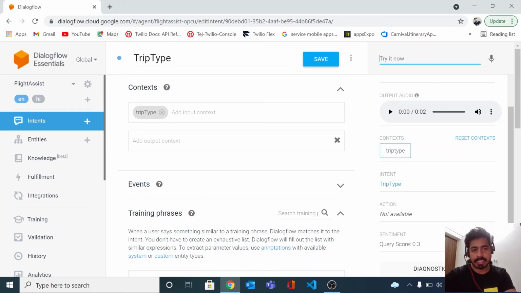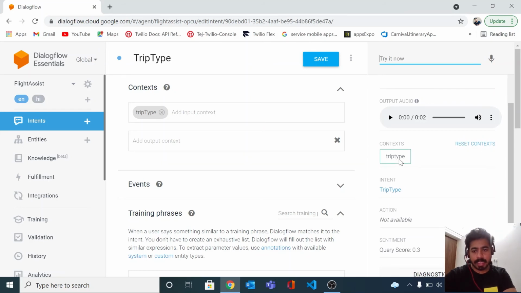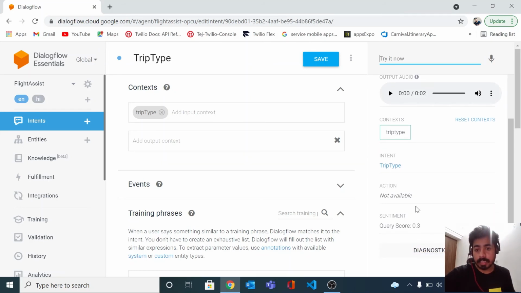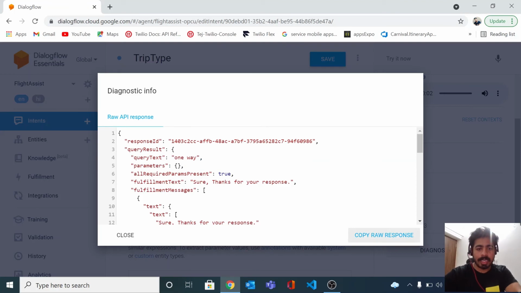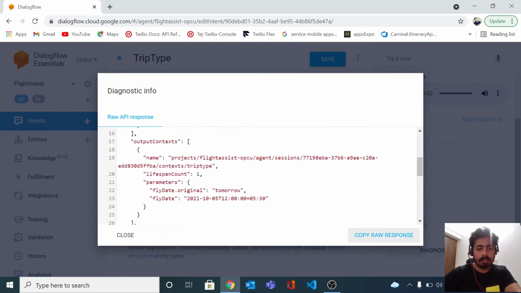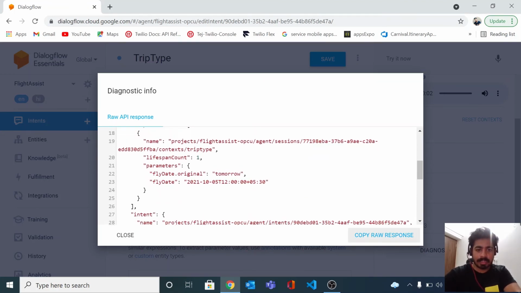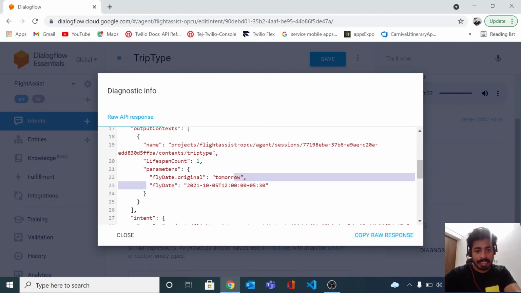Now you will see here the intent which we have is actually trip type. That's what we have here. And the context which you will see is basically trip type, which we have already set. So the context is set, and what we wanted majorly, the significant role of that, was passing the information to this intent from the previous intent. If we open the diagnostic info, I believe we will be able to see the previous data, which was flight date.